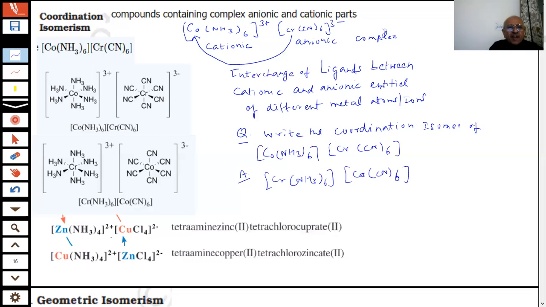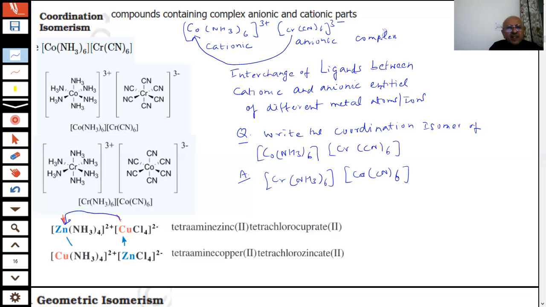Here we have another example, students. What has happened? See, if I exchange, copper and zinc are exchanged. Then what will happen? What is the name of this? This is a cationic complex, this is the anionic complex.